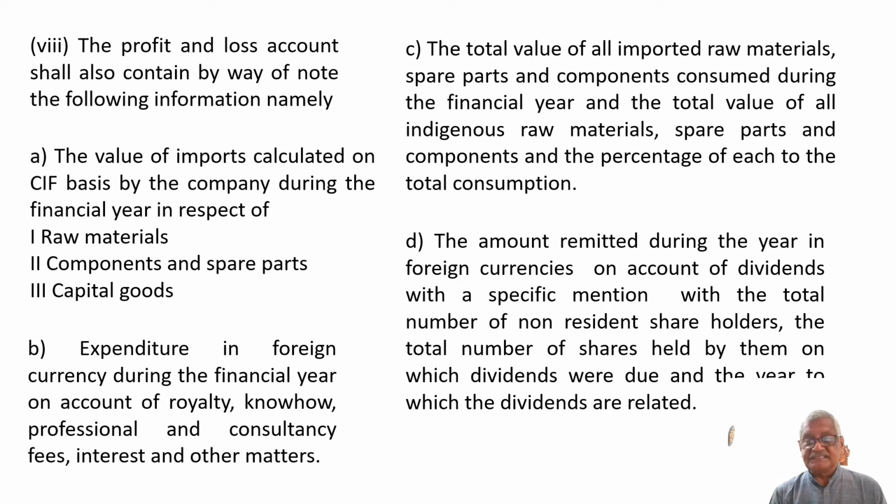And the third item is the total value of all imported raw materials, spare parts and components consumed during the financial year, and the total value of all indigenous raw materials, spare parts and components, and the percentage of each to the total consumption need to be mentioned.